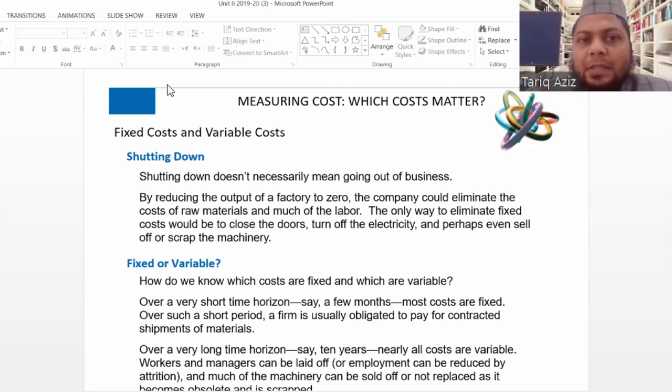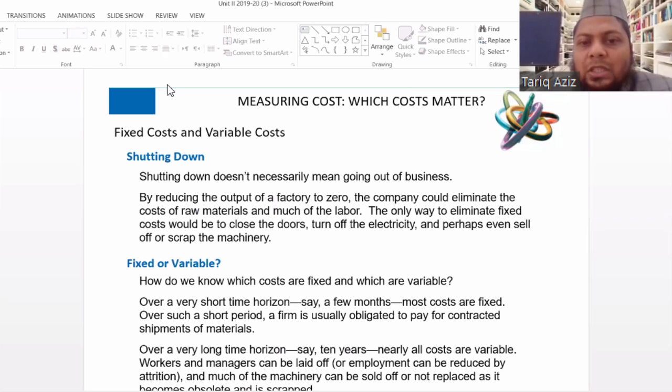Fixed cost, the same thing that I have explained has been written here. Shutting down does not necessarily mean going out of business. By reducing the output of a factory to zero, the company could eliminate the costs of raw material and much of the labor cost. The only way to eliminate fixed costs would be to close the doors, turn off the electricity, and perhaps even sell off or scrap the machine.